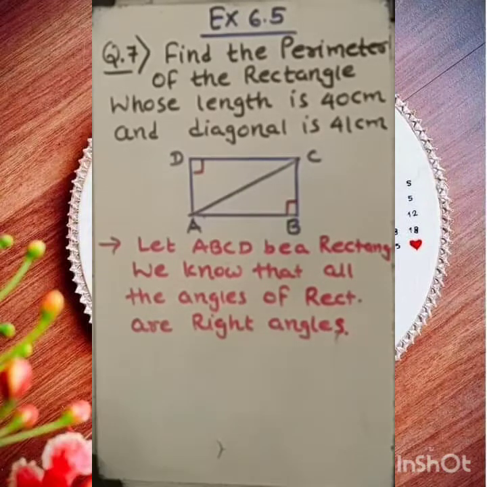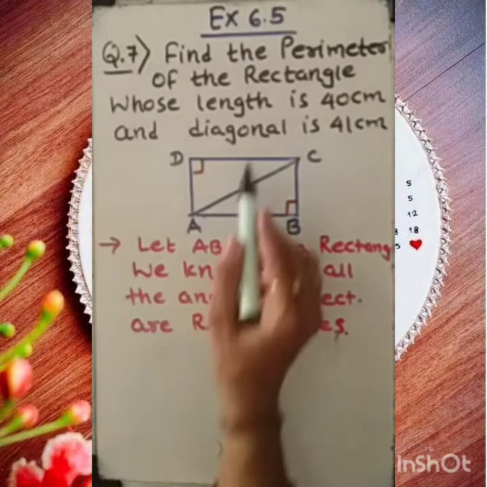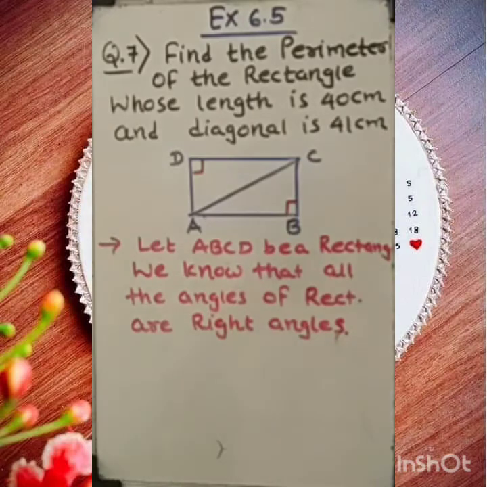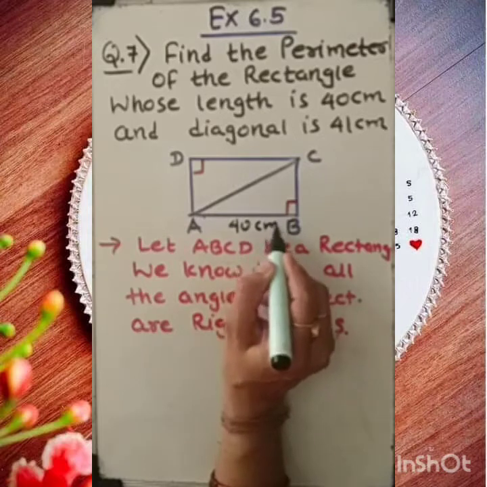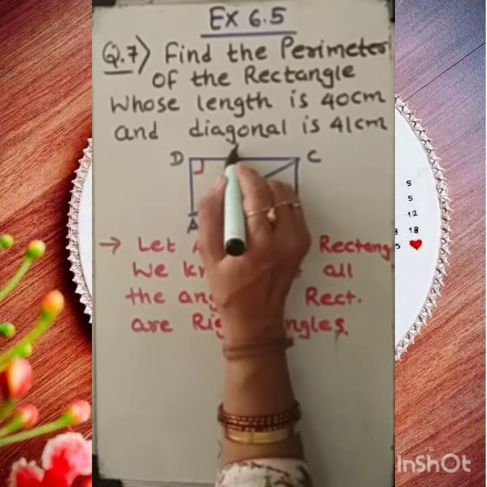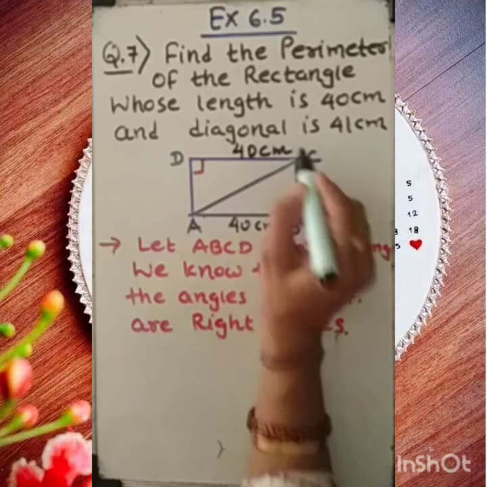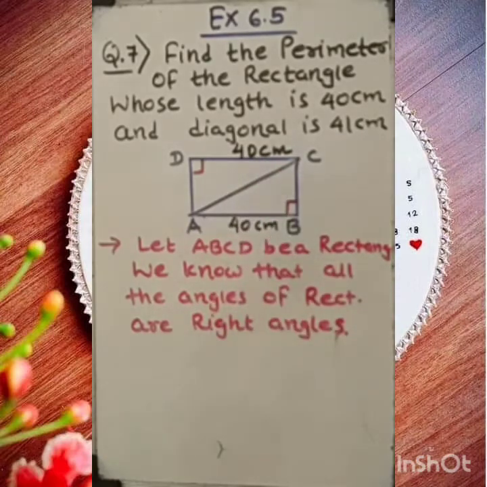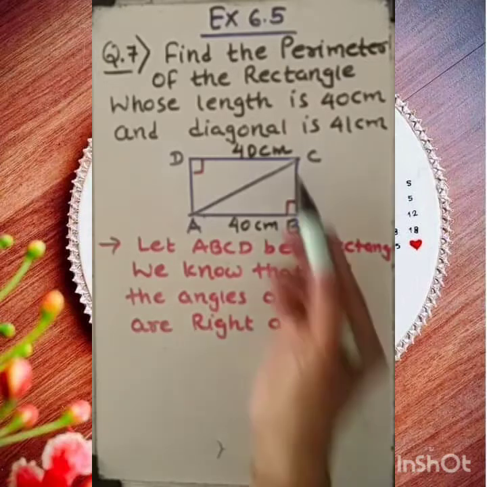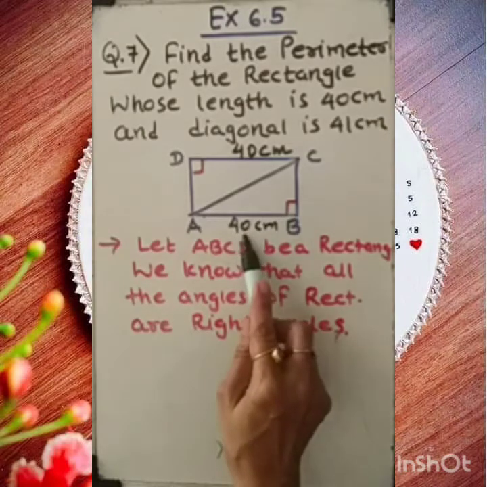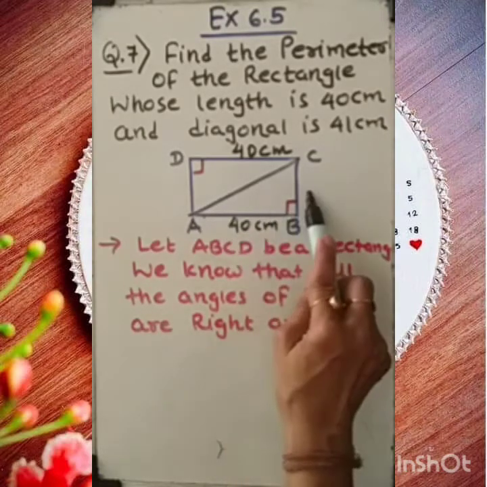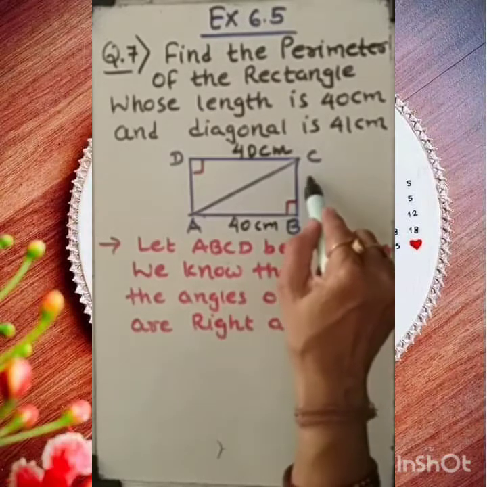So dear student, here some more information they have given us. The length is 40 centimeter. What is the meaning of this? As you know, this is the length, this is 40 centimeter. We want to find the breadth because they have asked to find the perimeter, and perimeter can be found when we have the value of length as well as breadth. But we do not know the breadth, so it is a question mark.